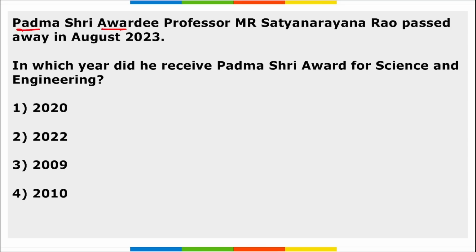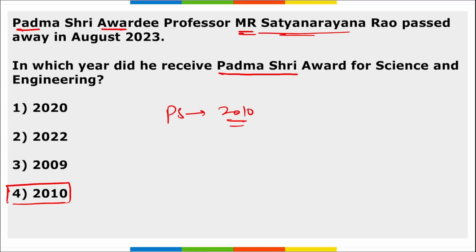Next, Padma Shri awardee Professor M.R. Satyanarayan Rao passed away in August 2023. In which year did he receive Padma Shri Award for Science and Engineering? So it was in 2010. Former president of Jawaharlal Nehru Center for Advanced Scientific Research, that is in Bangalore, Karnataka. He was awarded with Padma Shri Award in 2010 for Science and Tech, and he is Professor M.R. Satyanarayan Rao, or late Professor M.R. Satyanarayan Rao. Then remember, he served as the president of Jawaharlal Nehru Center for Advanced Scientific Research from 2003 till 2013.